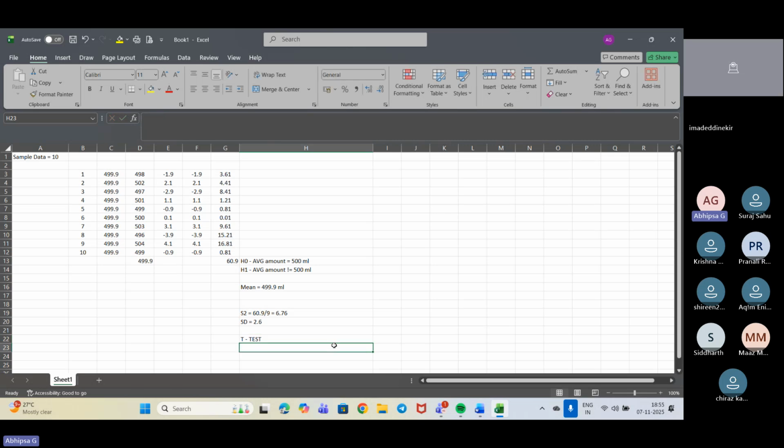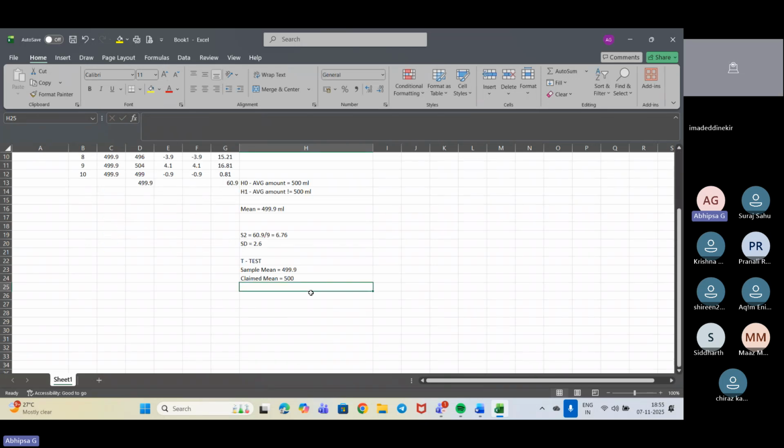For that, we need the sample mean. Here I can see my sample mean to be 499.9. Okay. Now I need the claimed mean. In my claim, I have said the fruit juice should be on average 500 ml. Right. So this is my claimed mean, and that's why I have taken that. Then SD, that is 2.6.